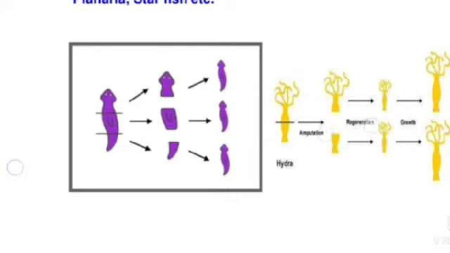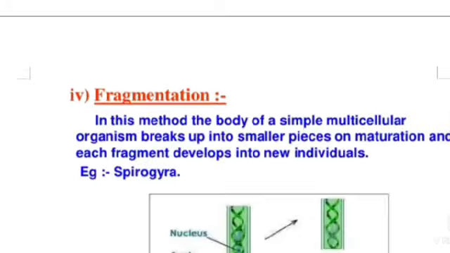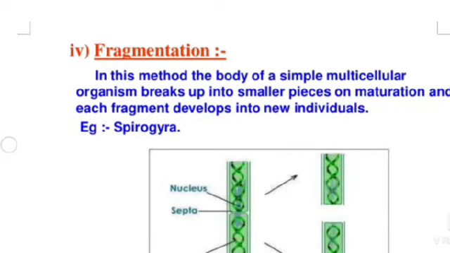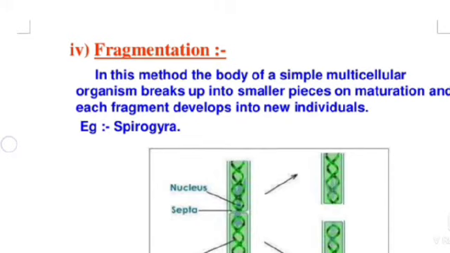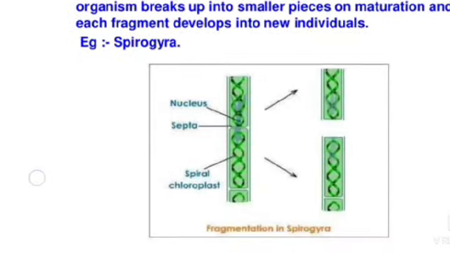And fragmentation. In this method, the body of a simple organism breaks up into smaller pieces on maturation, and each fragment develops into a new individual. Example, Spirogyra. That's called a blue-green algae.